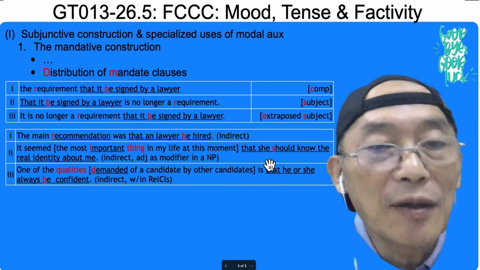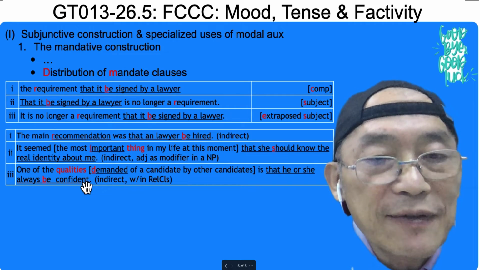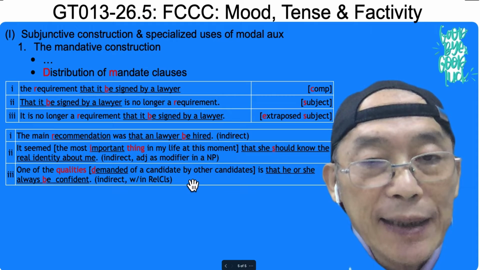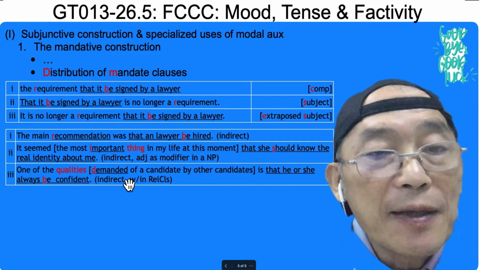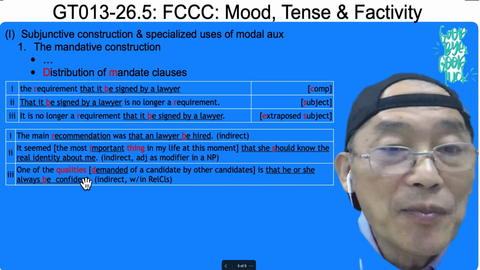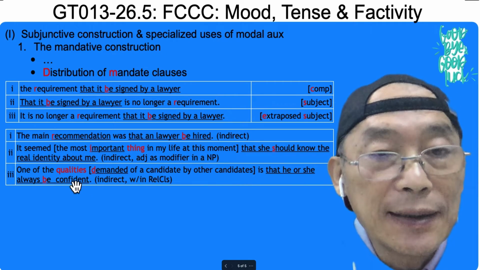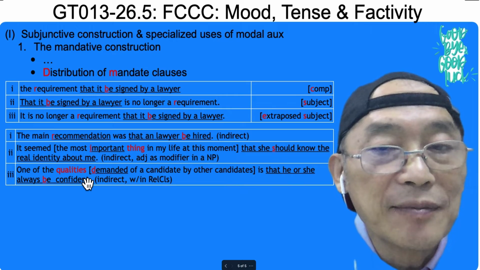Okay. One of the qualities demanded of a candidate by other candidates. This is a relative clause modifying this noun phrase. So this is the head, and this is a modifier modifying it.